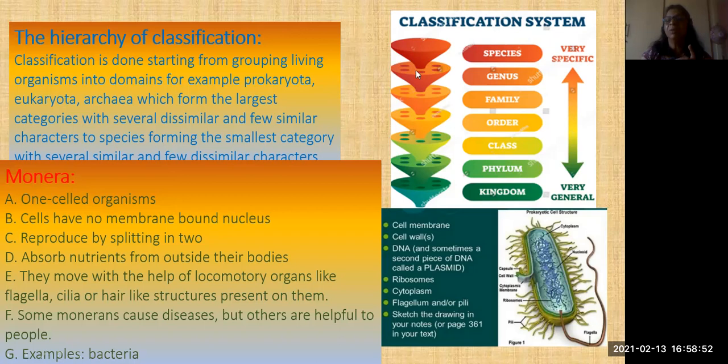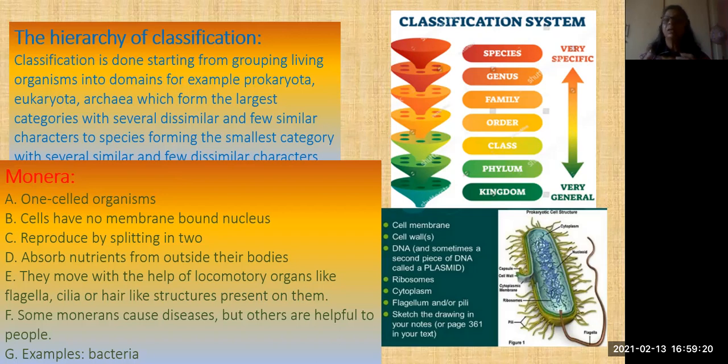So in a general way, the last one is species, next genus, family, order, class, phylum. The uppermost one is kingdom. And I already told you, nowadays we follow only the five kingdom classification. Still they have limitations, but till now we are using the five kingdom classification proposed by Whittaker.